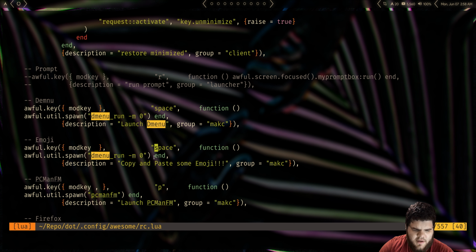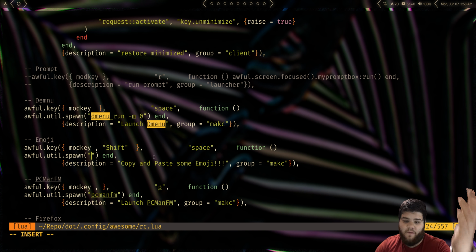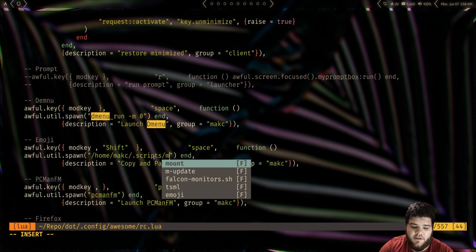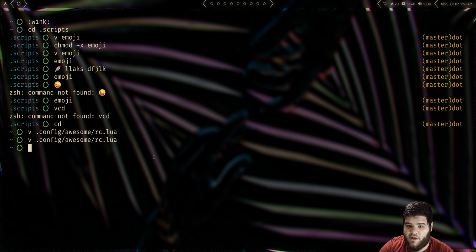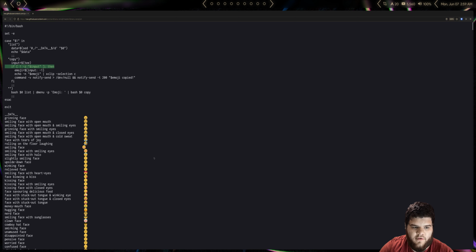And then we need to change the keyboard shortcut. I'm using Mod key space to launch dmenu. So maybe we can do, let's do mod key and then shift. You might have to surround that in quotes for it to work. Mod key shift space. And then we just need to replace the dmenu script with the path to our script. In my case, it's going to be /home/mac/.scripts/emoji. Then we just need to reload Awesome. And now when we do command shift space, it pulls it up, and we can copy and paste emoji in whatever app we want to use.